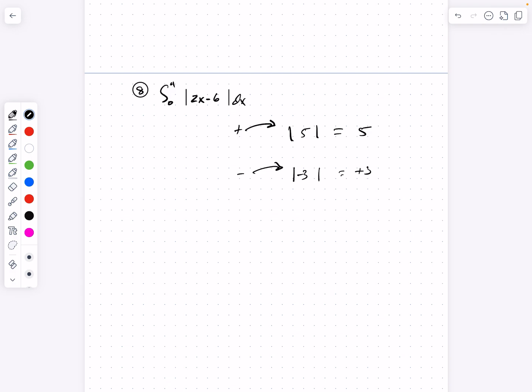So when I want to evaluate a definite integral that involves an absolute value function, I spend a little time to figure out when this expression equals 0, and then check on either side of that 0 boundary to find out when this absolute value expression gives me a positive value. For those x values, I just evaluate the integral of this expression. And for any x value that gives me a negative here, I would evaluate a definite integral using the opposite of this expression. That's not that cumbersome. It's not that hard. It takes a little bit of time, but it's not too bad.